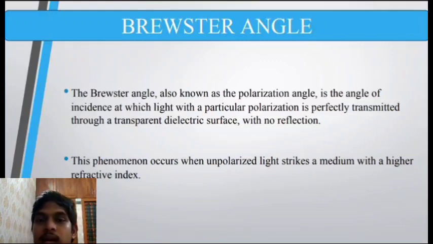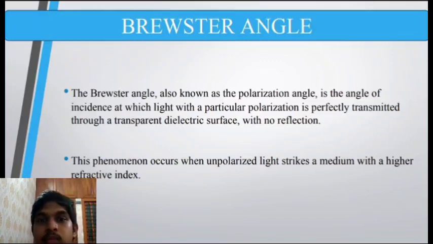The tangent of the Brewster angle is equal to the ratio of the refractive indices of the two media. The relation is based on the geometry of the situation and the requirement that the reflected and refracted waves are mutually perpendicular. The Brewster angle is dependent on the refractive indices of the two media. If the refractive index of the second medium increases, the Brewster angle also increases, because tan theta b is directly proportional to the refractive index. So as the refractive index increases, the Brewster angle also increases.